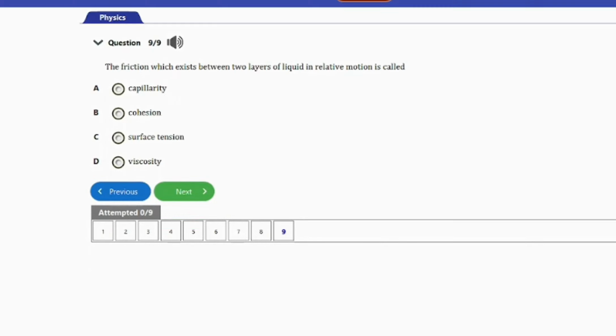So guys, the next and last question here is question number 9. It says the friction which exists between two layers of liquid in relative motion is called A. Capillarity, B. Cohesion, C. Surface tension, D. Viscosity. So guys, the answer to this question is option D here, viscosity. And that's it for this question.